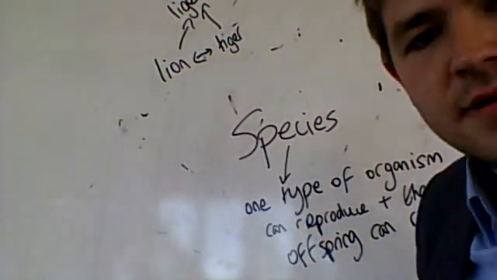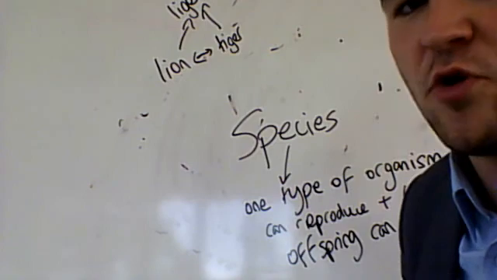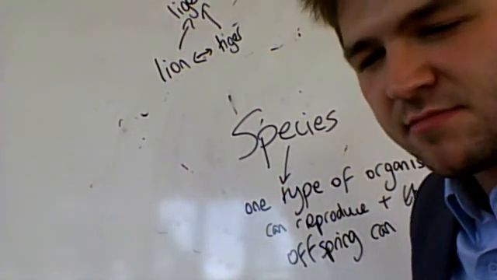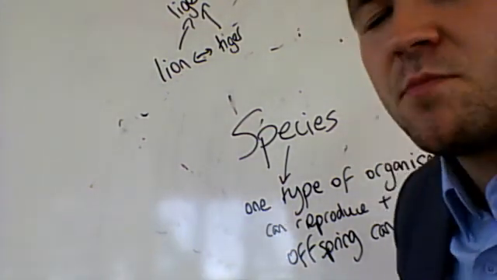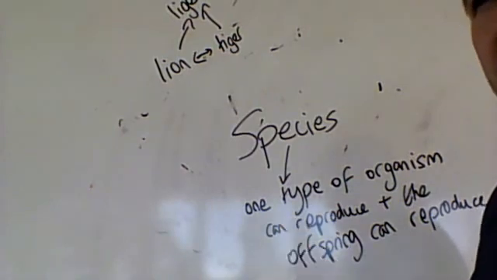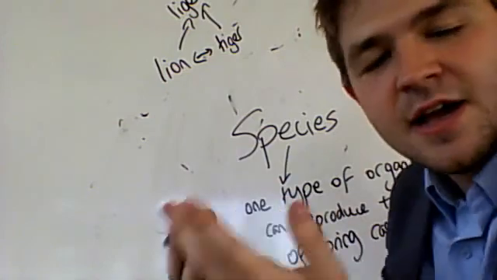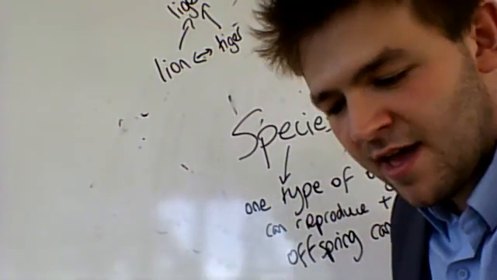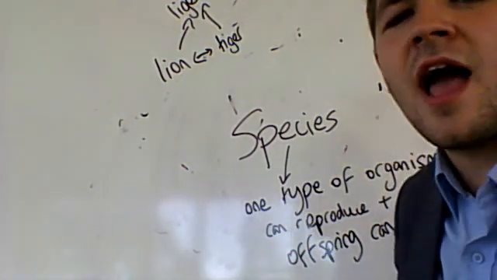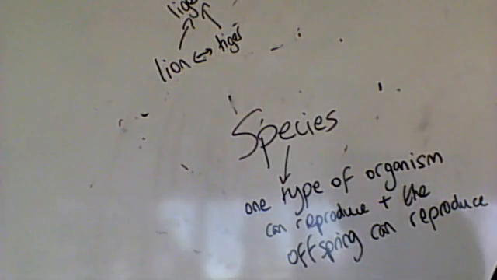So it's important there that the lions would only be able to make babies with other lions. They can make babies with tigers, but then that stops there. But if lions have babies with lions and then make more lions, they can make more lions and more lions. That's a species. It's distinct. The tiger, if they have babies with lions, then that stops. The liger can't make any more babies. It's not a species. So there you go.